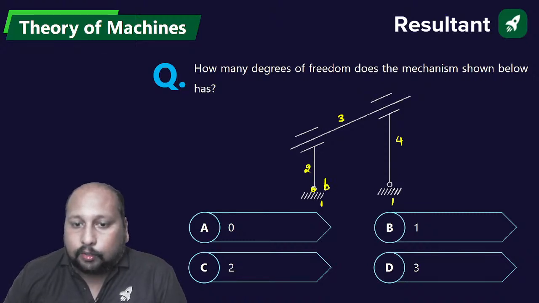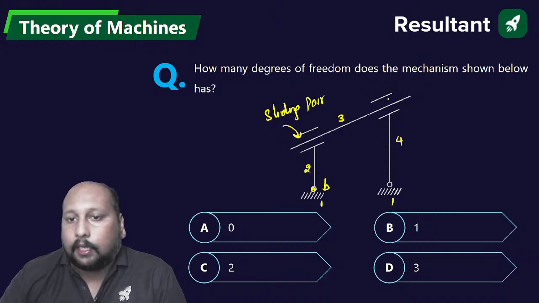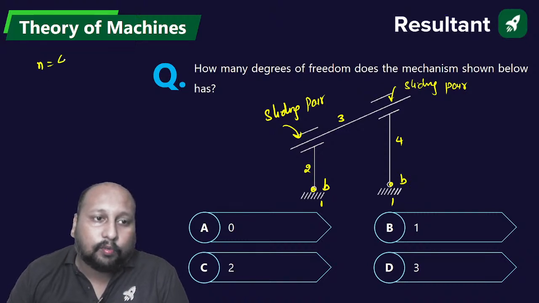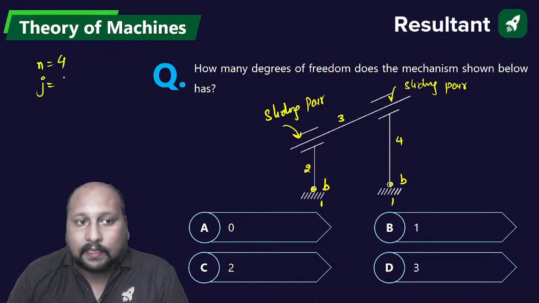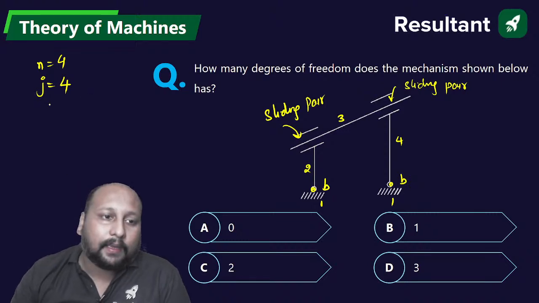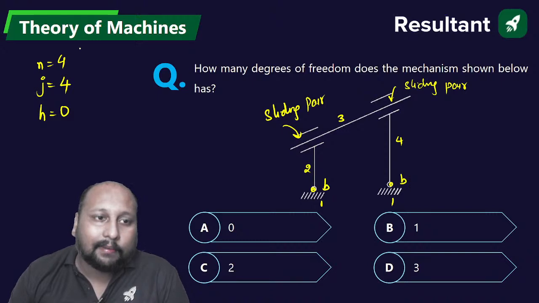This is a binary joint. This is a sliding pair. Here also we are having a sliding pair, and here we are having a binary joint. So here we are having n equal to 4, lower pair equal to 4, because sliding pair is also an example of a lower pair. There is no higher pair, h equal to 0. Tell me what is the answer?